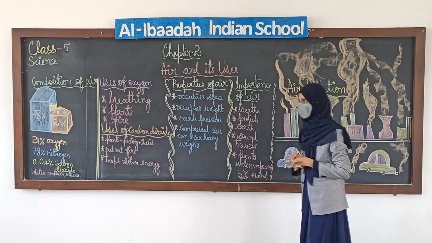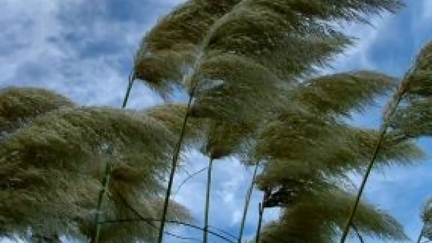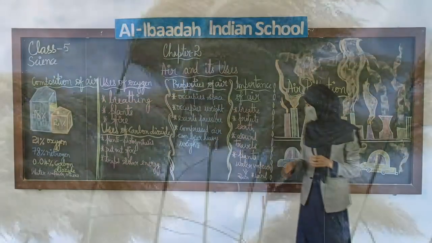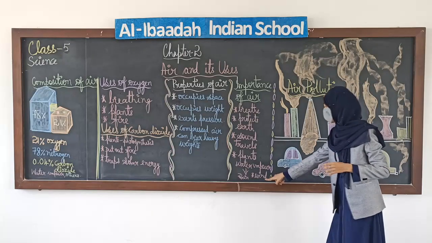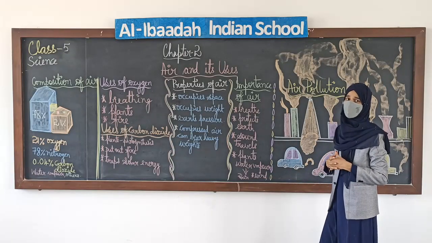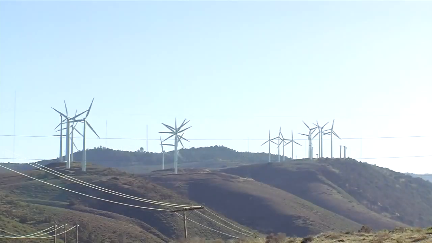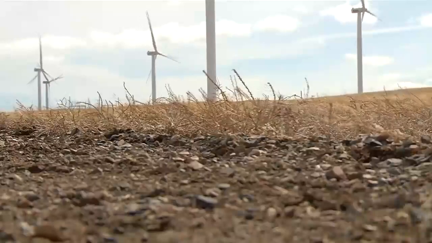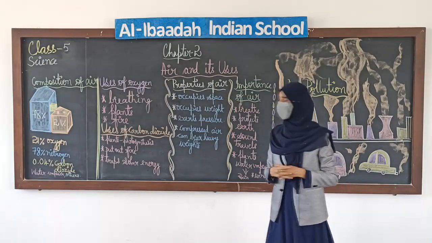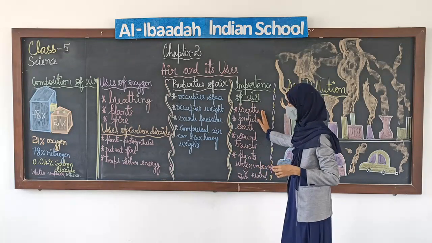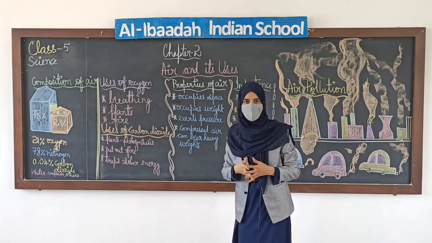Next is wind. Moving air is called wind. What is wind? Moving air is called wind, and these days wind is converted into a form of energy. Okay. Wind is converted into a form of energy and various things are extracted from this wind energy. Now we will study about all these: importance of air, properties of air and uses of other compositions of air.